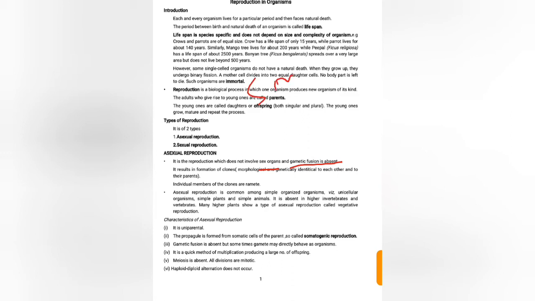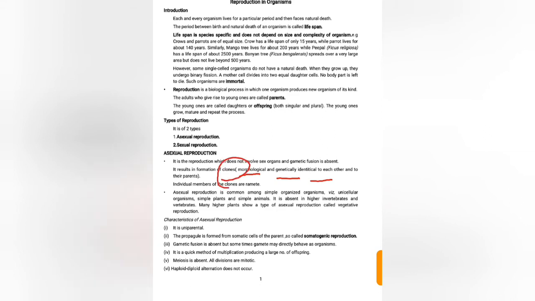It results in formation of clones of its own type, that is morphologically and genetically identical to each other. Morphologically means external structure, and genetically means in genetic constitution these are similar to each other.